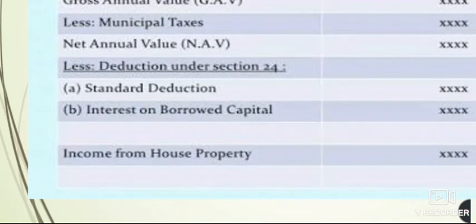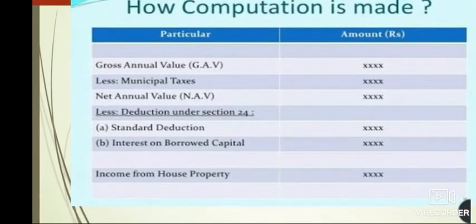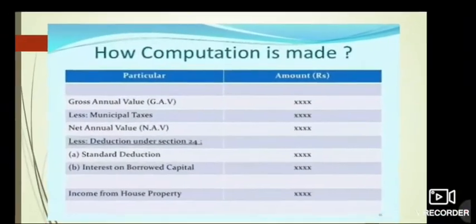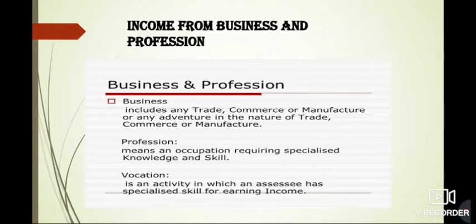Then from that we can have a standard deduction of 30%. Then the interest on borrowed capital, that will be the income from house property. Okay. Now our third head of income is the income from business and profession.